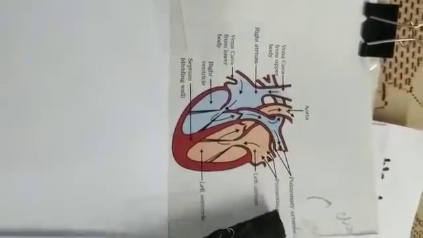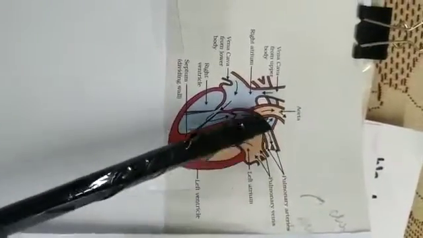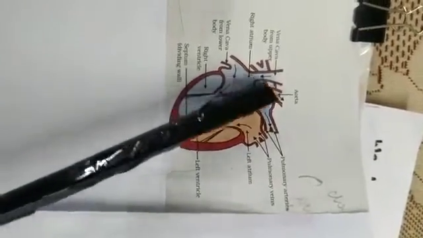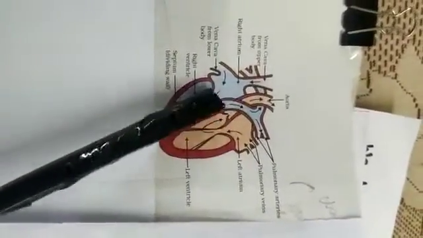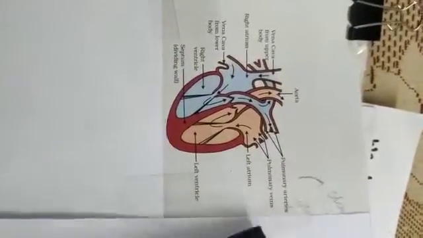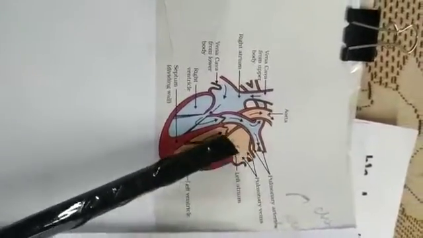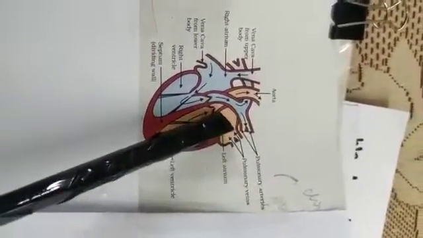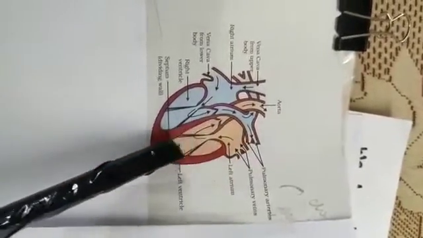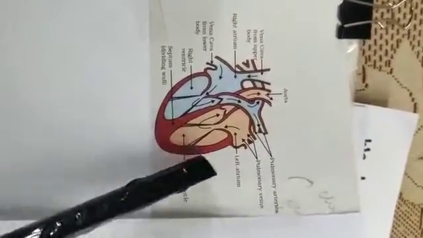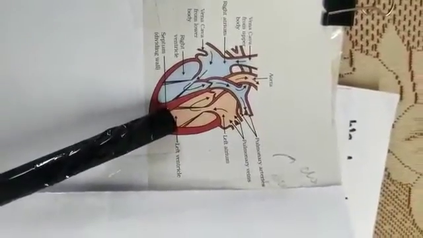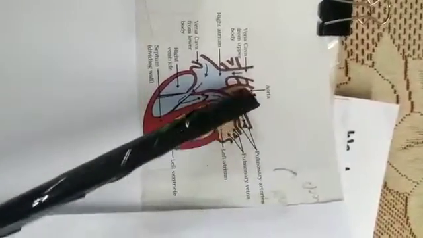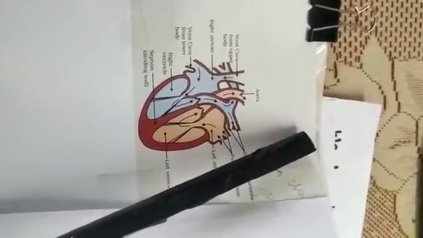Fine. So this pulmonary artery takes impure blood to the lungs, and pulmonary veins carry pure blood from the lungs and bring it to the left atrium, which relaxes and the blood goes inside, and then contracts, and blood goes to the left ventricle, and the ventricle contracts and pushes the blood with high pressure to the aorta, from where through arteries the blood flows into the body.